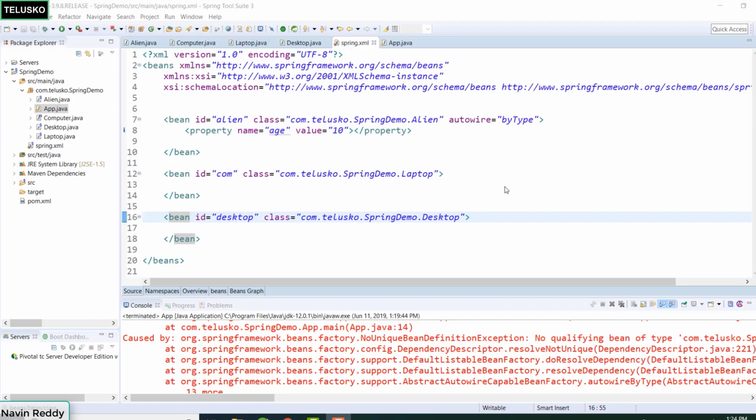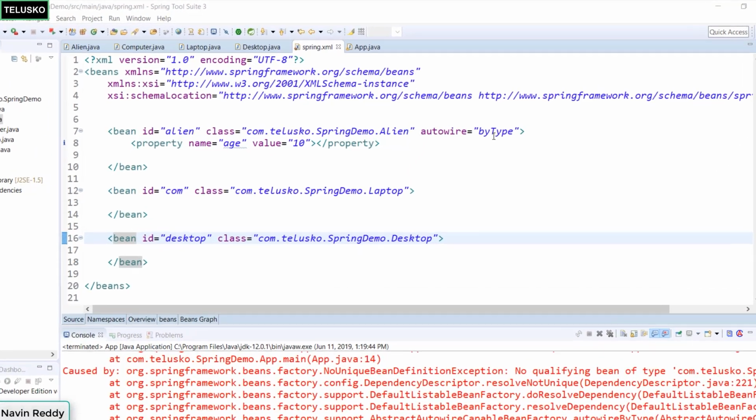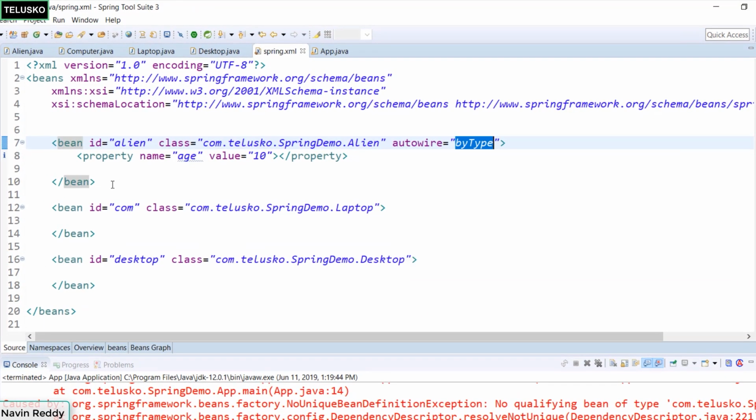How do we solve this error? Now you can see we have two candidates here. We got laptop object, we got desktop object, and both are computers. And then we are saying, hey, go by type. So that's where your Spring is getting confused. Hey, should I go for laptop or desktop? Now sequence will not be considered.